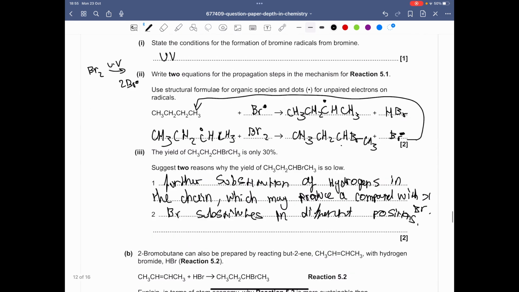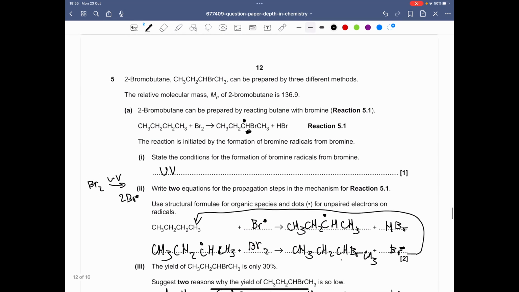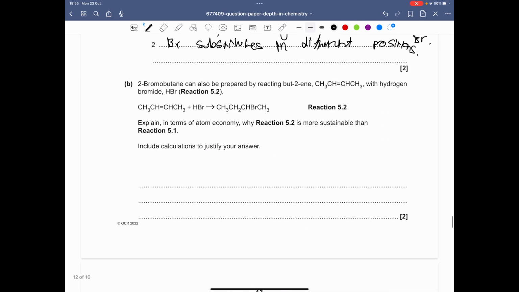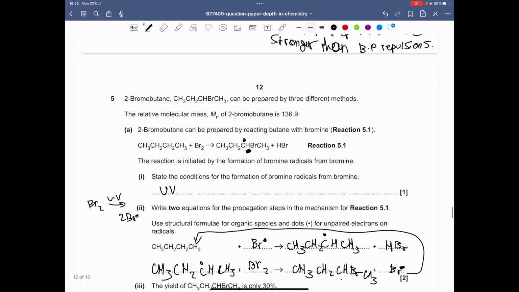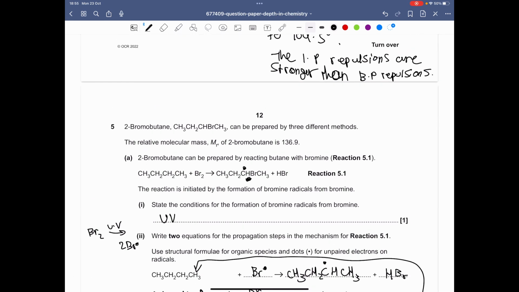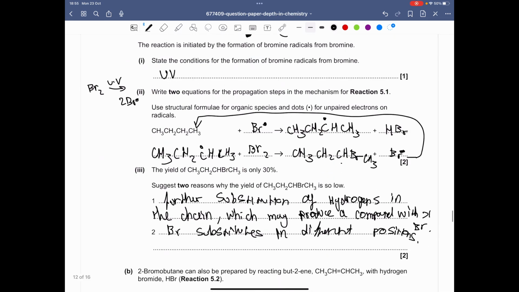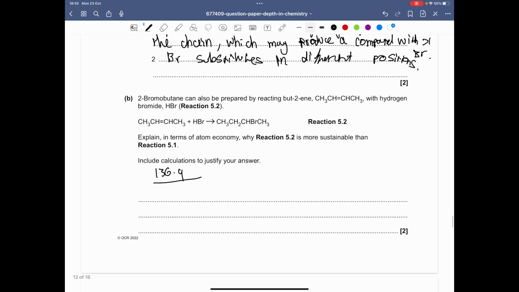So to work out the atom economy of 5.1, we need the MR of the desired product, which was 136.9, over the MR of all the products. So 136.9 plus the hydrogen bromide, which would be 79.9 plus 1, which is 80.9. So we have 136.9 plus 80.9, which gives us 217.8.